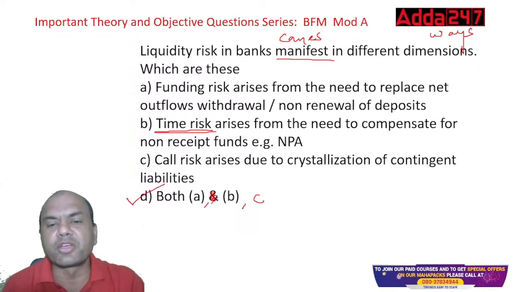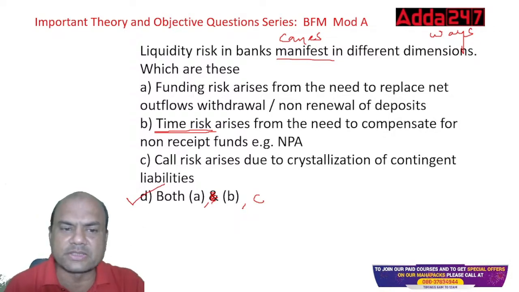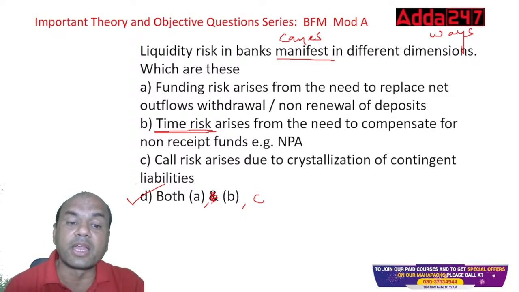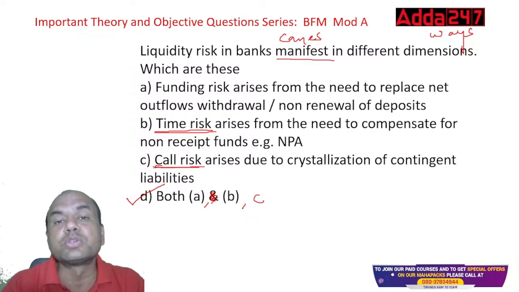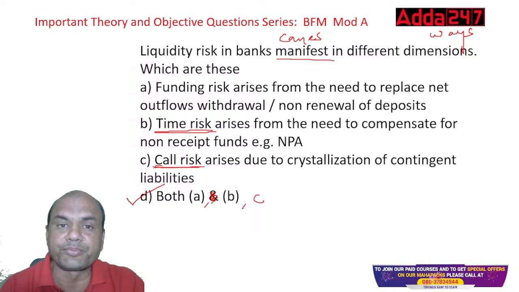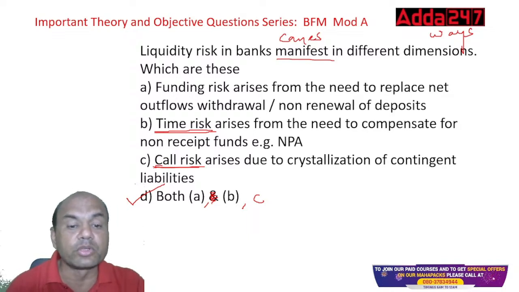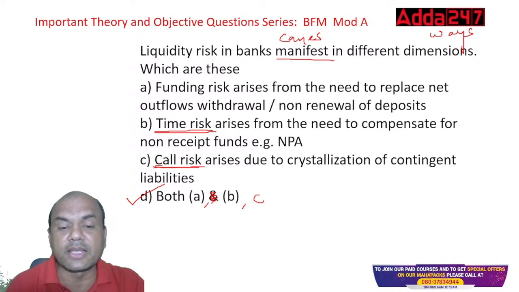Because funding risk is to replace the net outflows. That is also correct. Time risk is for compensating the non-receipt of fund. That is also correct. And call risk is also a type of this liquidity risk only, because if tomorrow there is a huge bank guarantee to be paid by you, then from where will you get the funds? Urgent funds. So it's actually A, B and C.